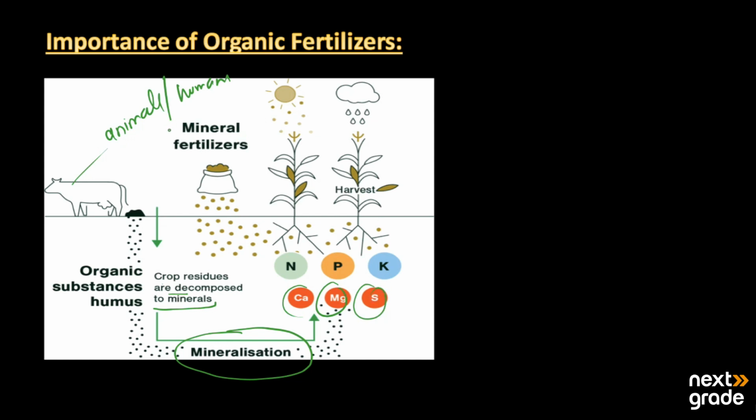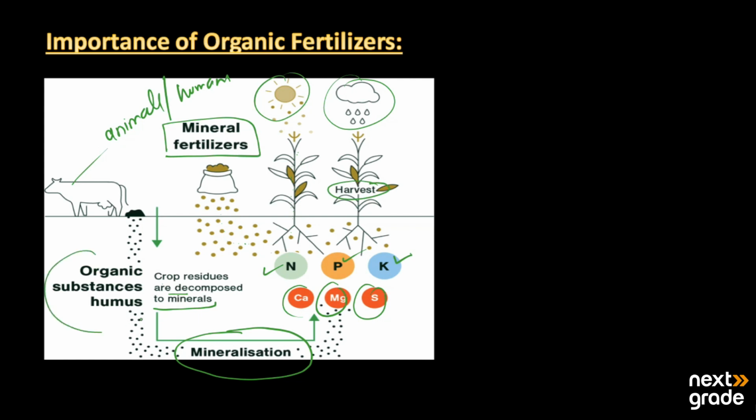On the other hand, the second type is mineral fertilizers, which, when added into the soil, provide nitrogen, phosphorus, and potassium to the plants. In turn, they grow in the presence of sunlight and water, and after that they are ready for harvest.